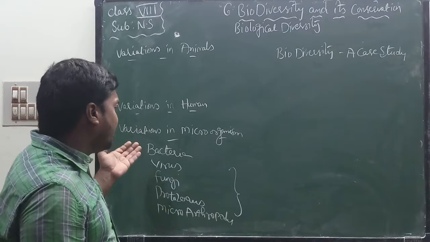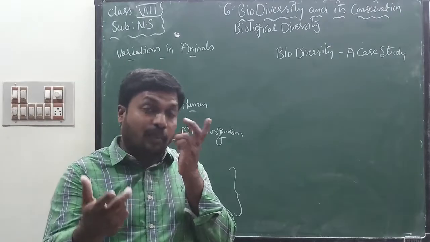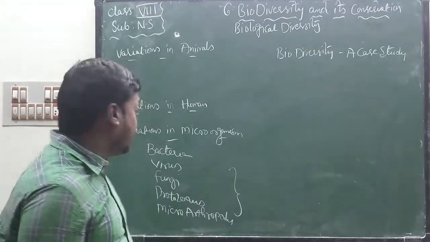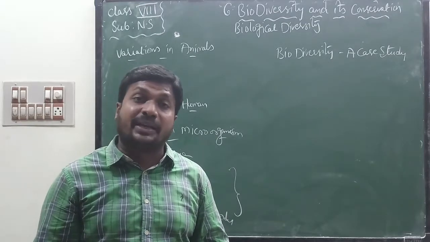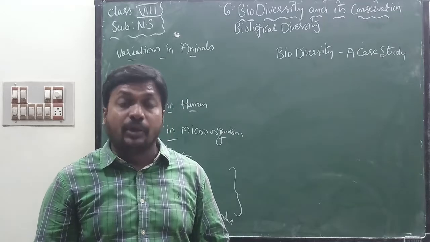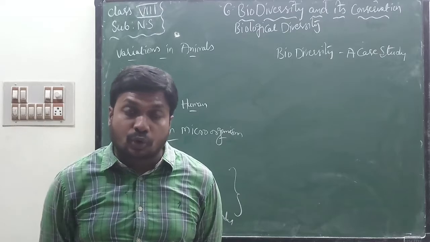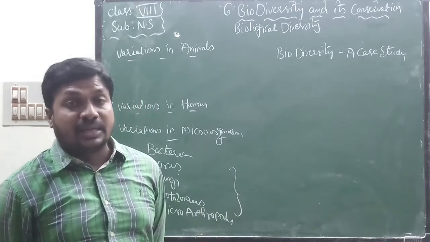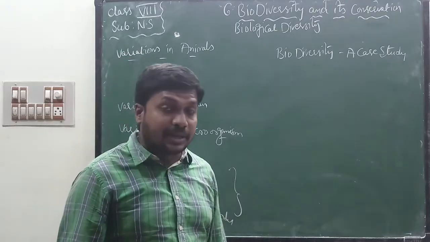Bacteria are not similar to virus, fungi, protozoans and microarthropods. The way they move from one place to another is also different in all microorganisms. Microorganisms present in nature, in soil, we can see only with the help of a microscope, not with our eyes. We can find so many variations in microorganisms also.